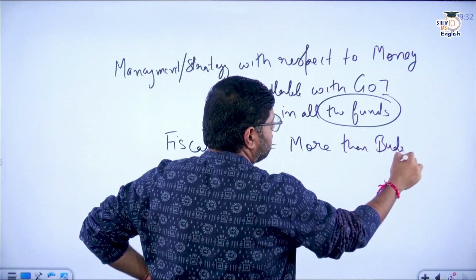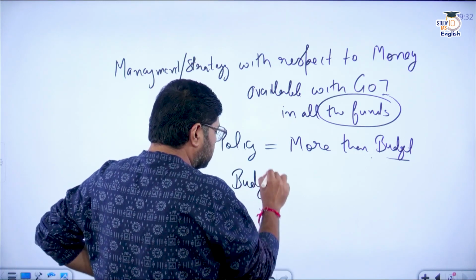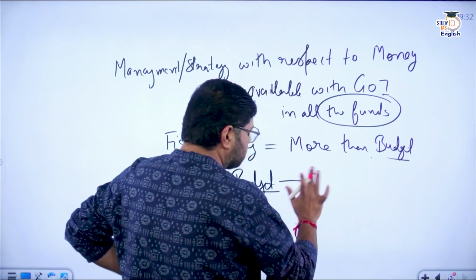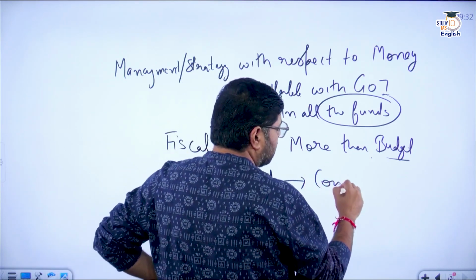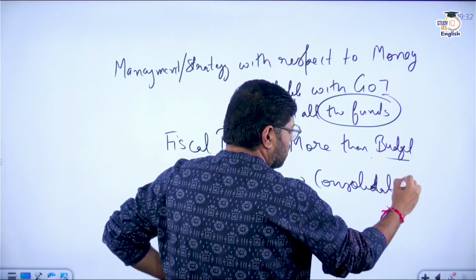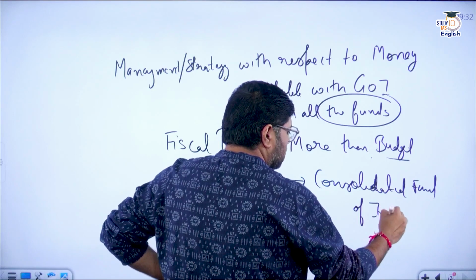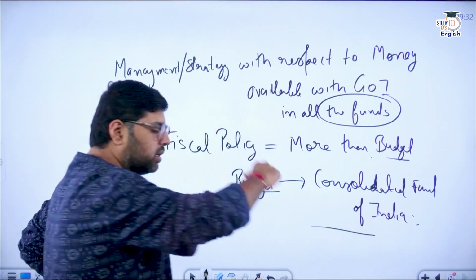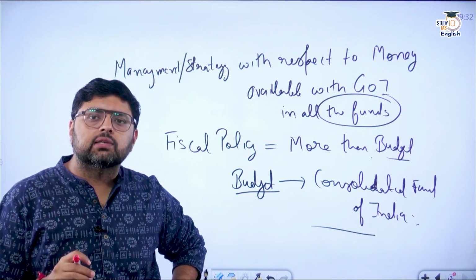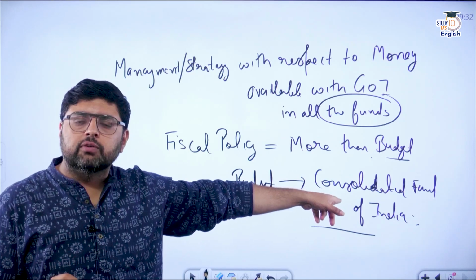Now, when I use the word budget, budget deals with only one type of fund, or only one account, that is the Consolidated Fund of India. So whatever taxes that you give to the government will go to this fund, the Consolidated Fund of India.